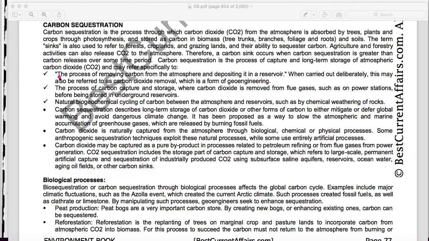And here it is mentioned that the process of removing carbon from the atmosphere and depositing it in a reservoir, that is mines. The process of carbon capture and storage where carbon dioxide is removed, such as on power stations, before being stored in underground reservoirs, that is mines.